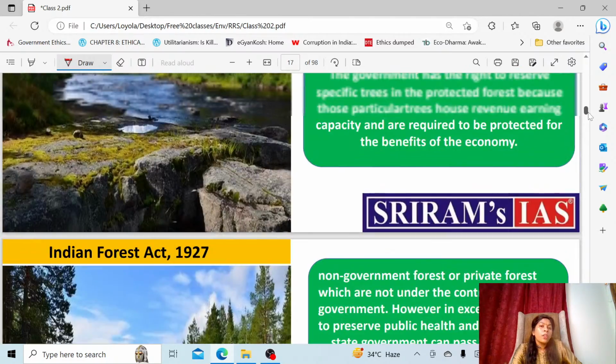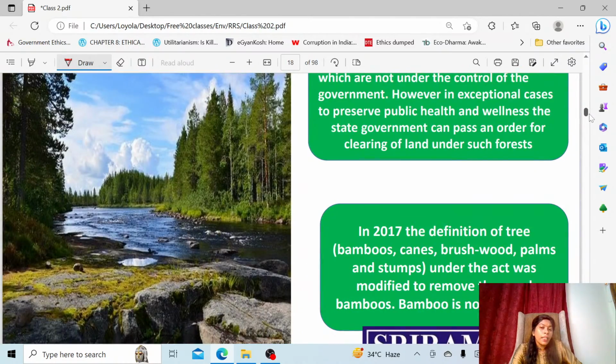Now what happened in 2017, the government silently made an amendment. That also was by UPSC, so we need not focus much. Even so, if they are asking a single statement when they ask a question from this particular part, you have to know that. So that's why I have given it here.